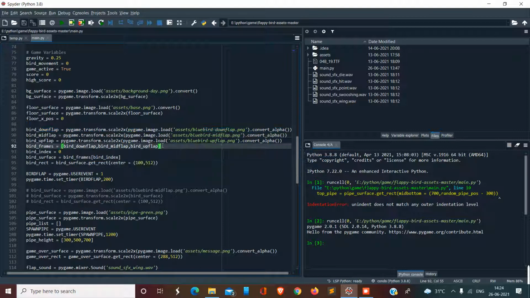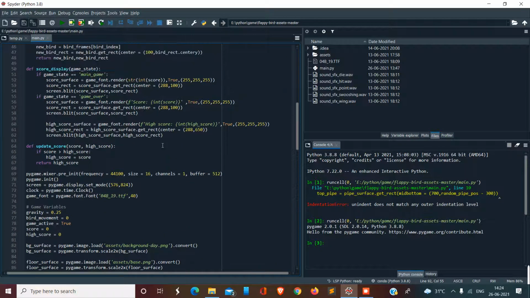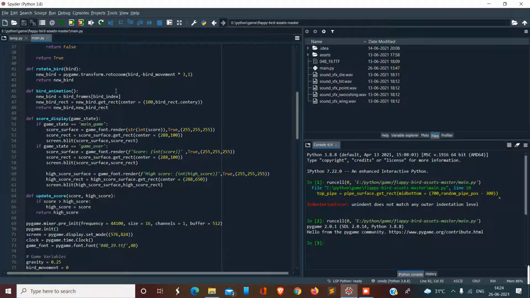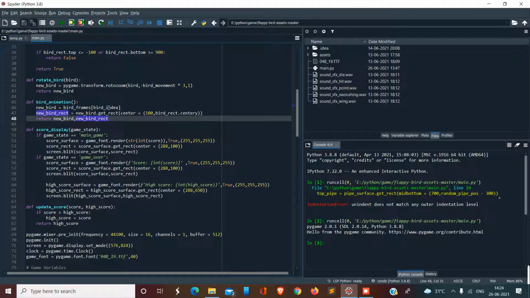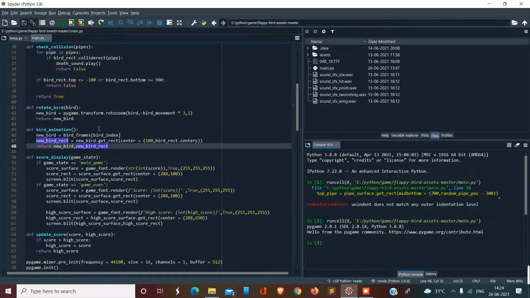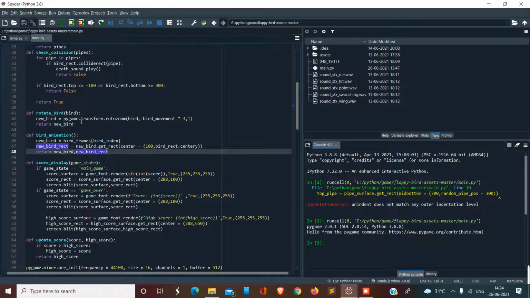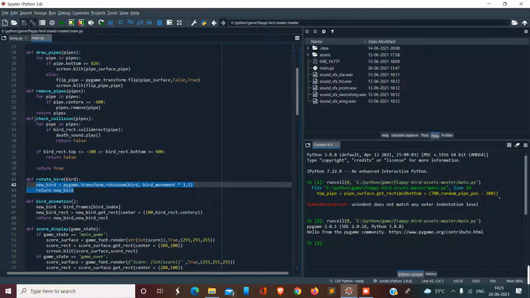I've used bird frames as a list of bird down flap, mid flap, and upward flap, using which I have defined bird animation. I create a new bird and a rectangle, and then return it to show whenever space is pressed for all three. Then there is rotate bird. I have used rotate bird for an animation which I was unable to show in the game.